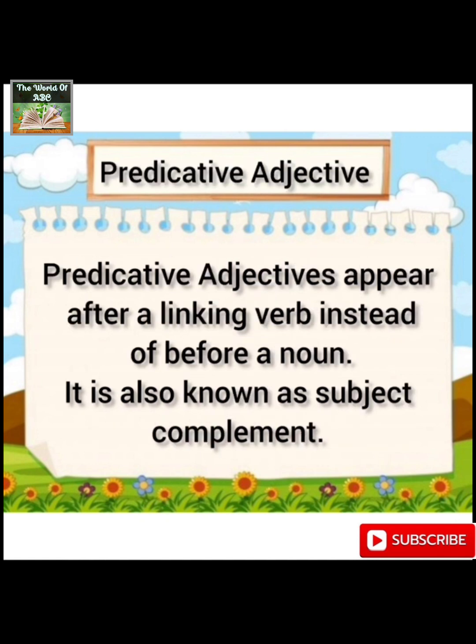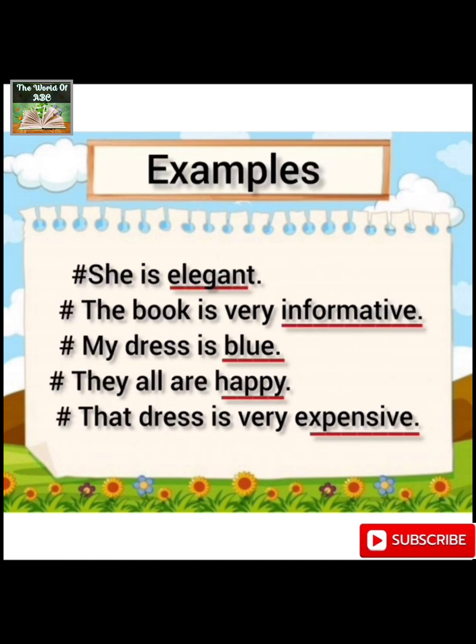Next, we have predicative adjectives. Predicative adjectives appear after a linking verb instead of before a noun. Predicative means from the predicate, or after the noun. It is also known as a subject complement. These adjectives are also considered as the complement of the subject. Let's have a look at examples. She is elegant. Now, elegant is the quality of the subject here. It is the complement of the subject.